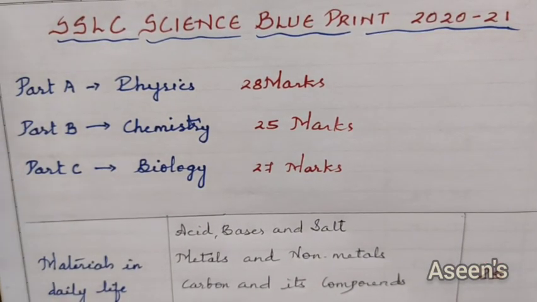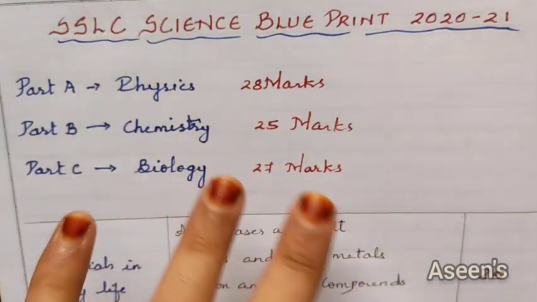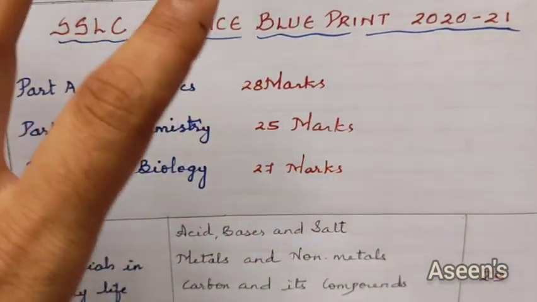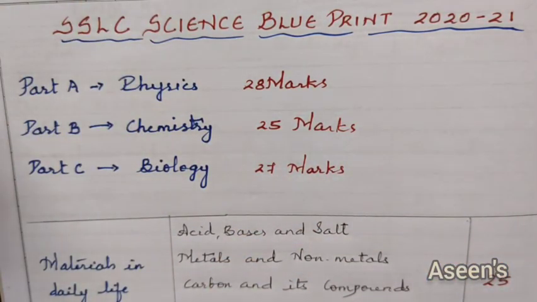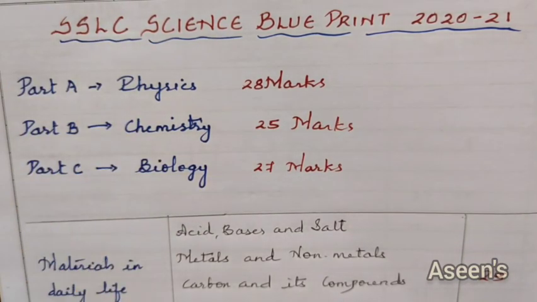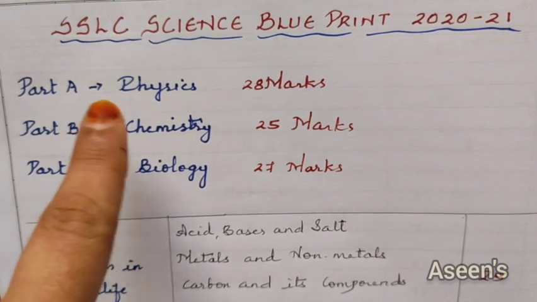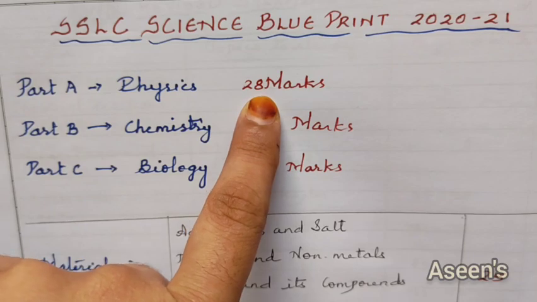So let's get started. To start with, every year we had a paper which was completely combined. We didn't have partitions of physics, chemistry and biology. But this year, for the first time, our question paper is going to be set into three parts. Part A is for physics, which will account for a total of 28 marks.